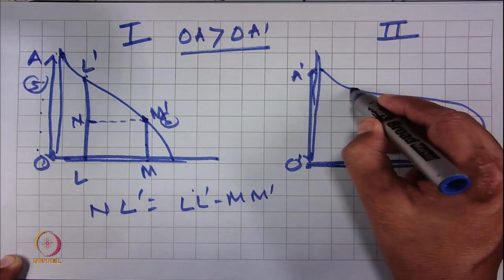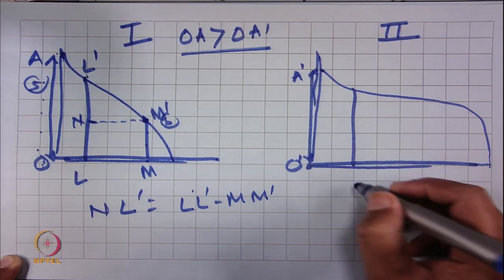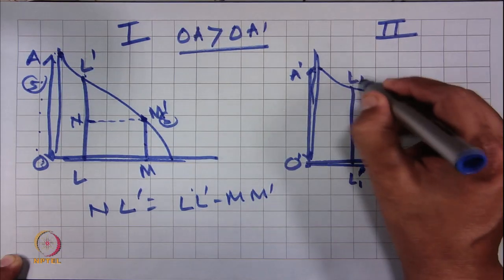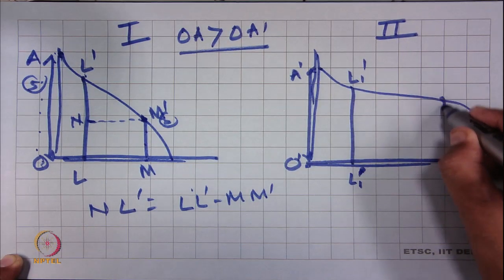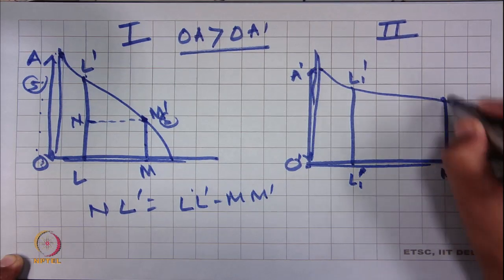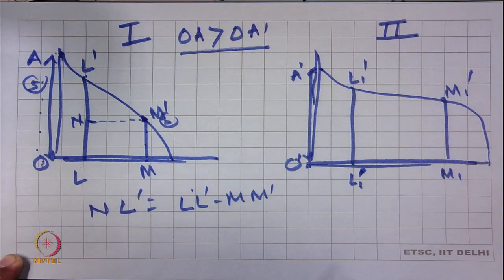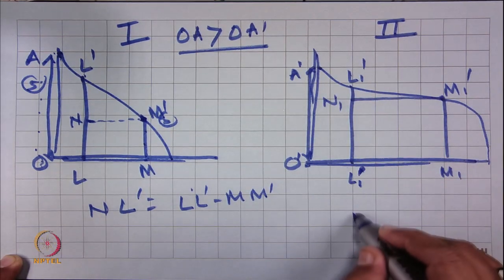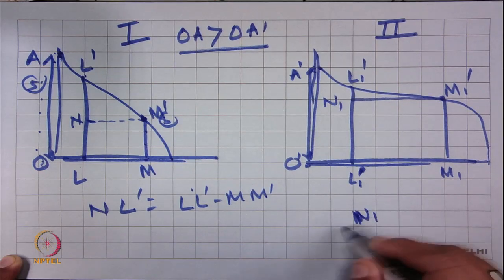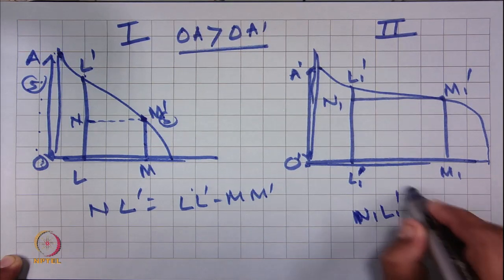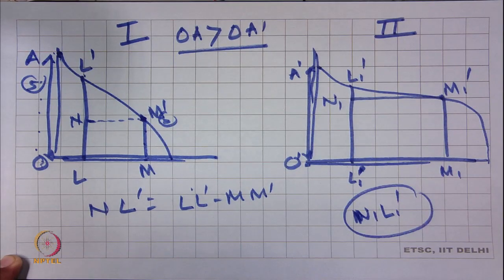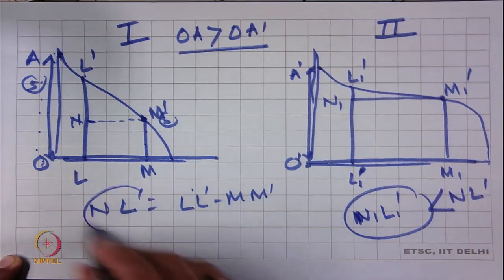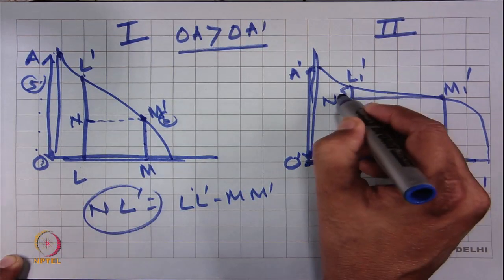But here, if you see L1 dash and M1 dash, the difference L1 dash minus M1 dash is much less than L dash minus M dash. This is the variation.